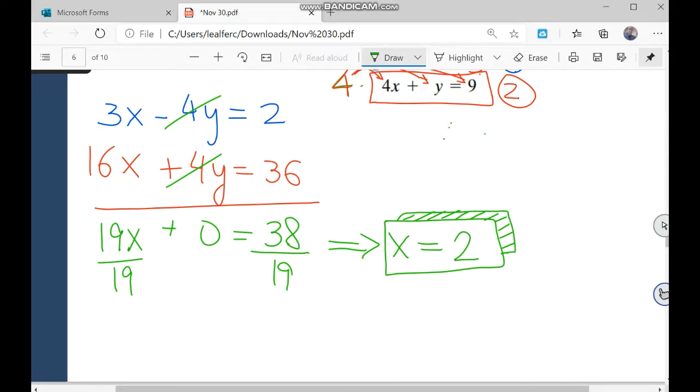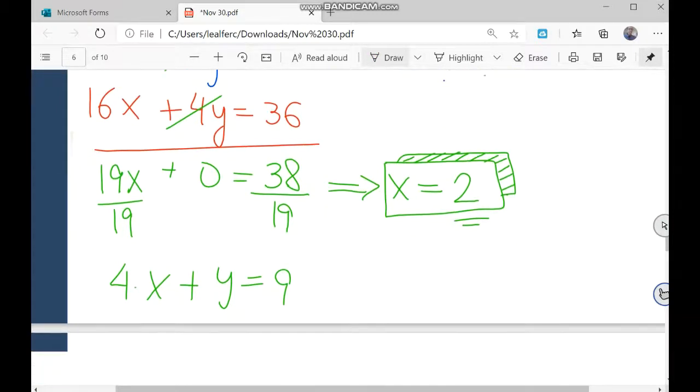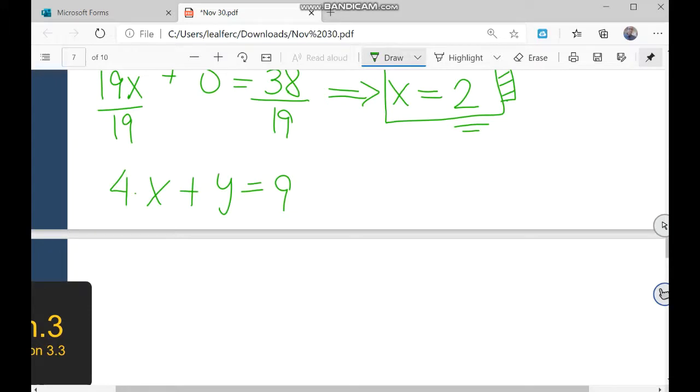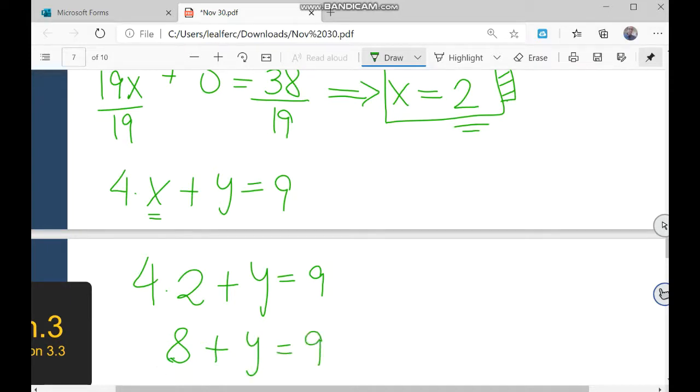So here, repeating the second equation: 4 times x plus y equals 9. Now plug in 2 into the second equation. Instead of x, plug in 2: 4 times 2 plus y equals 9. 4 times 2 is 8, so 8 plus y equals 9. If 8 plus y equals 9, y equals 1. That's it.